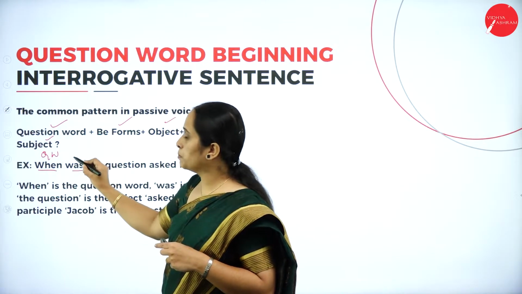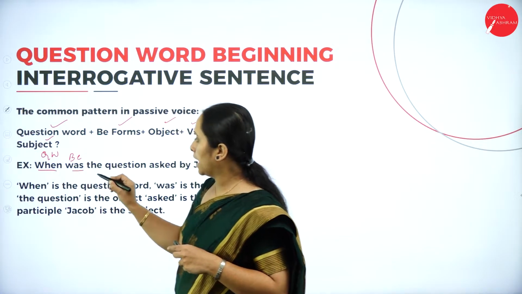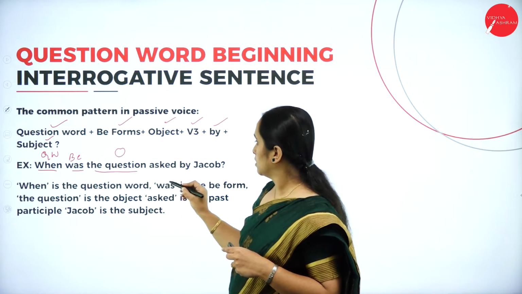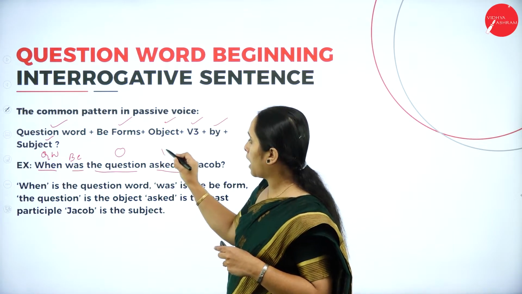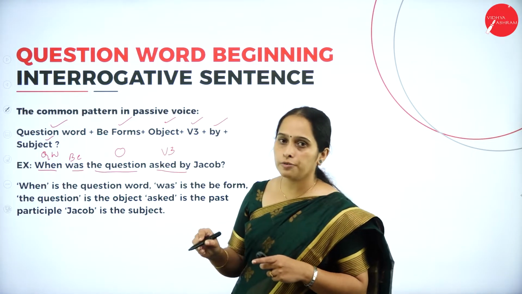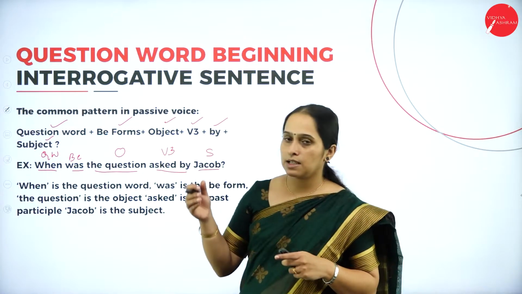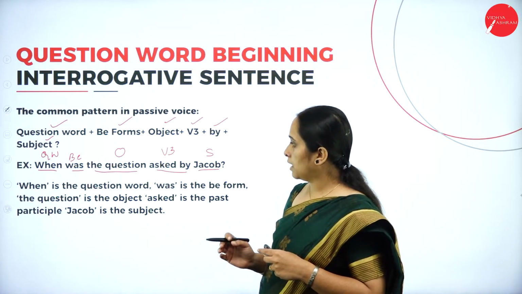Was is the be form. Okay, it is the be form. Then the question is the object here. Then asked by is the past participle of the verb, and Jacob is the subject. So when it is in passive voice, the subject will be at the end. Next.